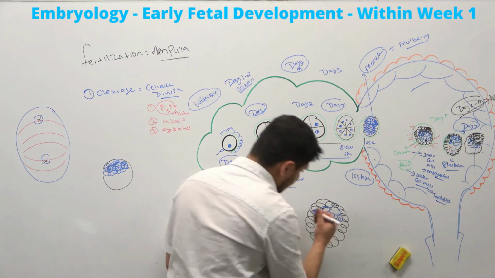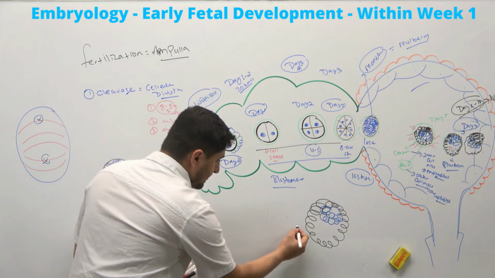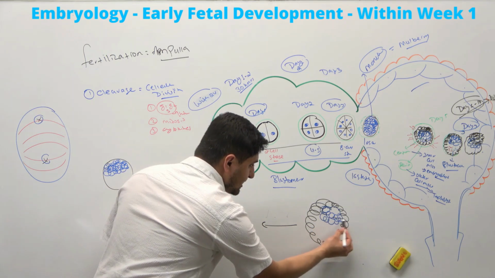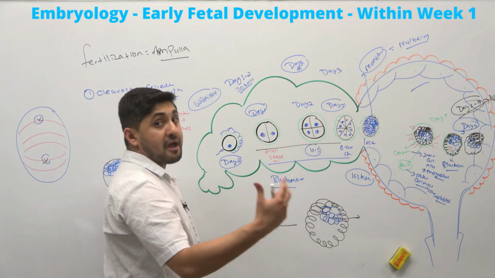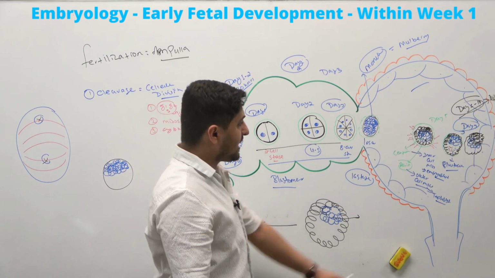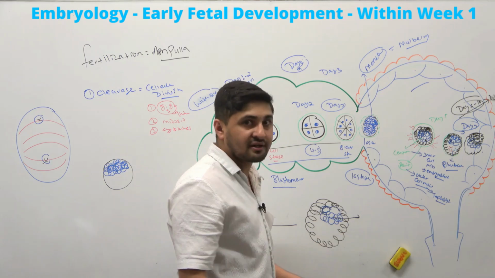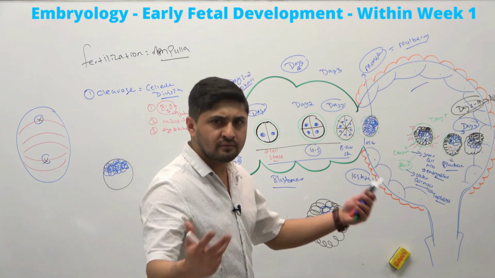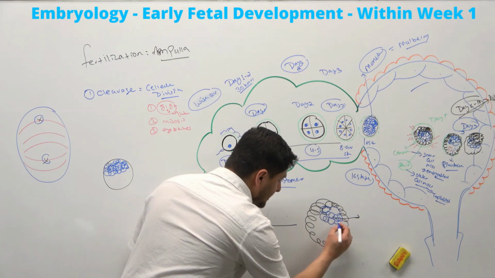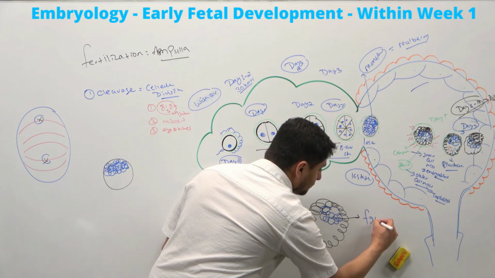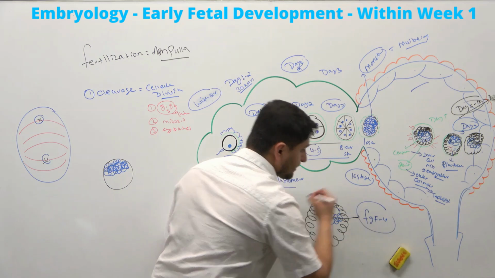This embryoblast, or inner cell mass, is going to give rise to intraembryonic tissues, and this outside layer is going to give rise to extraembryonic tissues. Remember, these cells will start secreting, for example, fibroblast growth factor 4,